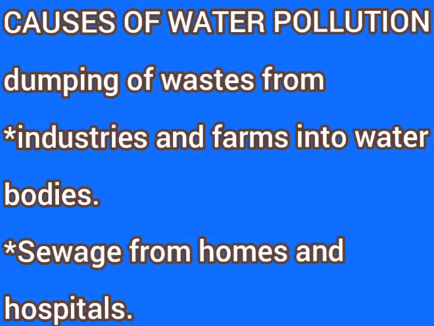So what are the causes of water pollution? Dumping of poisonous waste from the factories and farmlands into the water bodies, and also dumping of sewage from homes and hospitals into the water bodies causes water pollution. And what are the effects of water pollution?